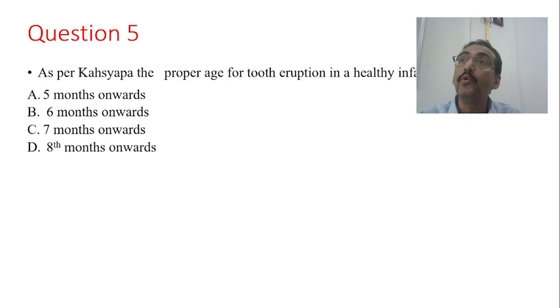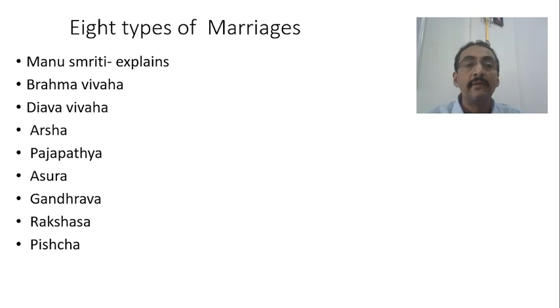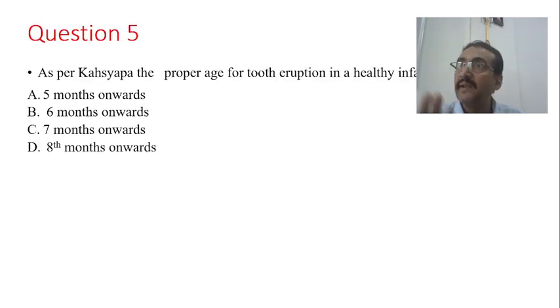Ashtamo mase parato va pravartate, sa dirghayusha. If the tooth eruption starts from the 8th month onwards, then it is considered Sreshta according to Kashyapa, because the tooth will be well manifested, well formed, the density will be more, and it is properly mineralized. Therefore, he says that if eruption starts before the 8th month, the teeth may not be so strong. But if it starts after the 8th month, it is considered Sreshta and Dirghayusha, long lasting. Of course, he is talking about primary teeth, so they cannot be long lasting, but still he says it is well mineralized.